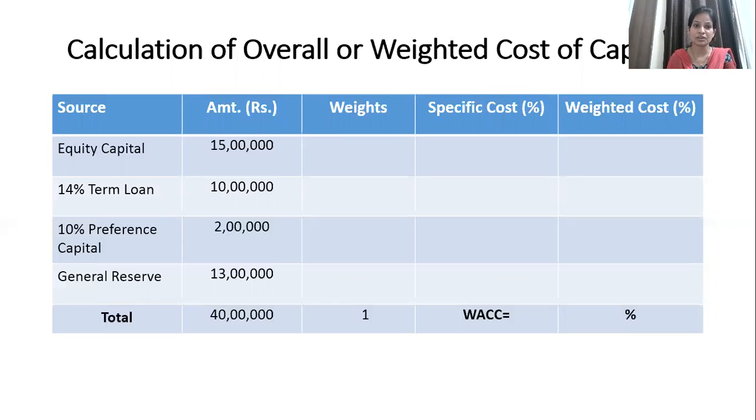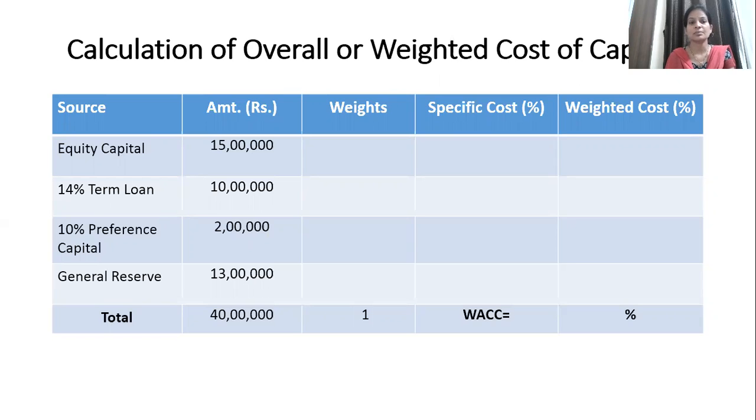If you try to find the weight or proportion of equity in the total capital, you will calculate 15 lakhs, that is the source of equity, divided by 40 lakhs, which comes to 0.375. It means almost 37% is the equity.